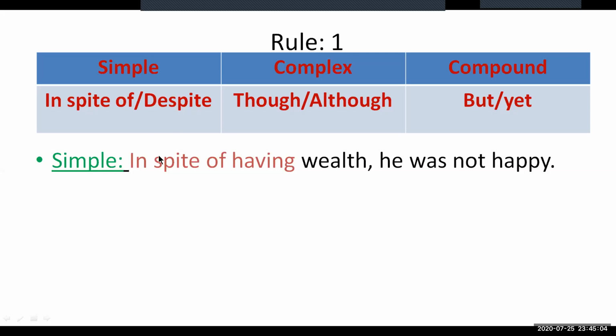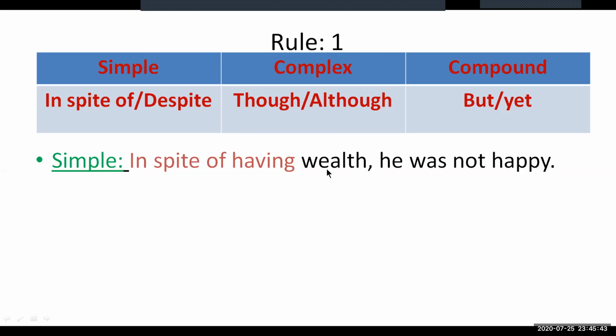part of the sentence. And all together with the words here, we can say this phrase to be a present participle phrase. But in practice, this is a prepositional phrase which begins with a preposition in and ends with a noun wealth. So if we consider having wealth only, this part, then this is a present participle phrase. But if we consider the whole part, in spite of having wealth, then it will be a prepositional phrase. So in fact, this part is only a phrase.